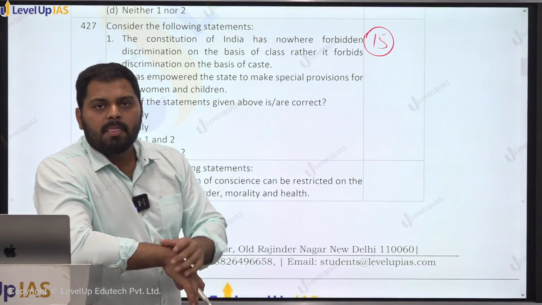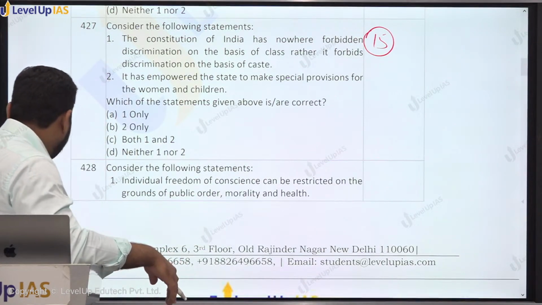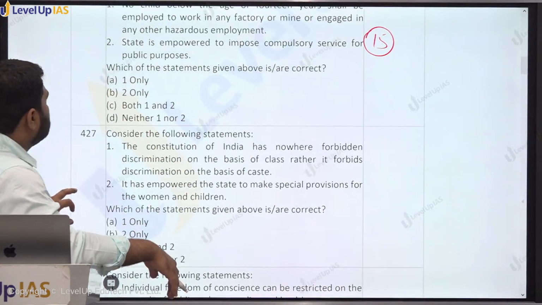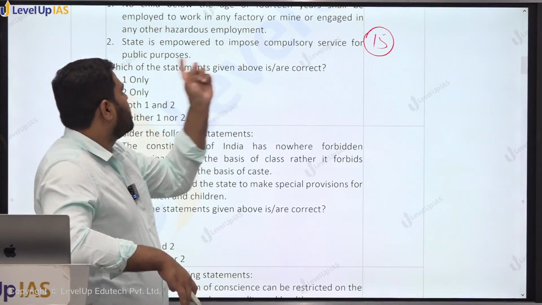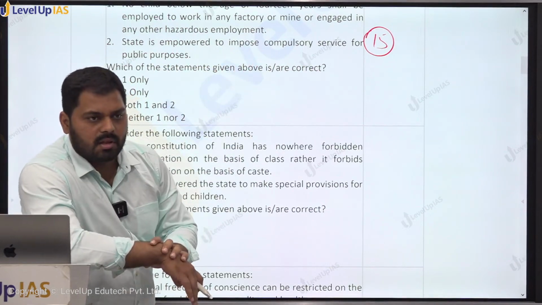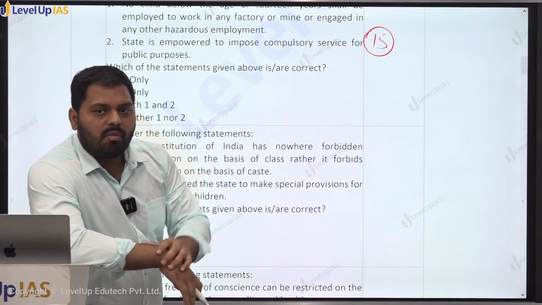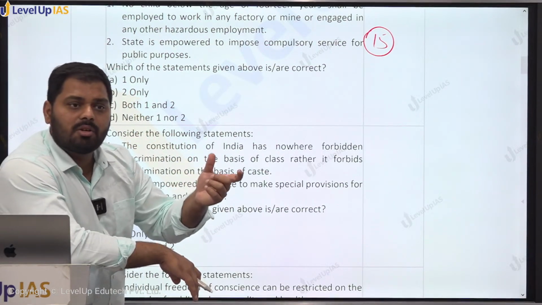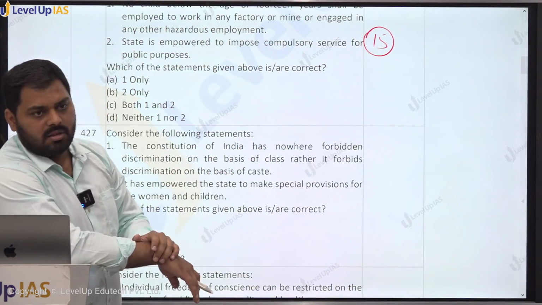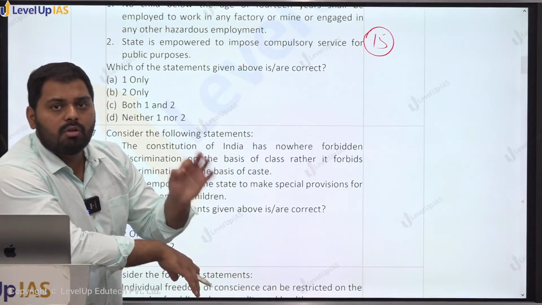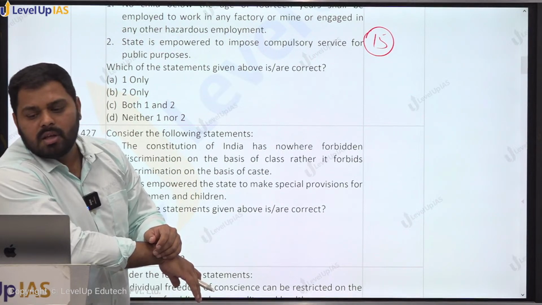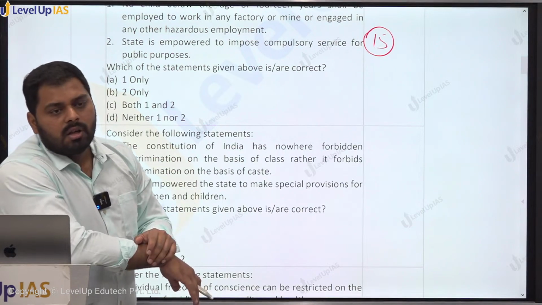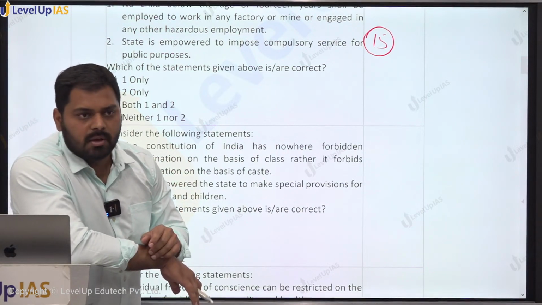वो क्या कहता है कि स्टेट, आपको ये समझने के लिए थोड़ा ऊपर जाओ, ये प्रोविजन, the state is empowered to impose compulsory service for public purposes. अब इसके आगे क्या लिखता है कि while making those compulsory services, the state shall not discriminate on the basis of caste or class. So there is one article which is also forbidding discrimination on the basis of class, and that is with regard to compulsory services. This is under right against exploitation. ठीक है? So there is one article.